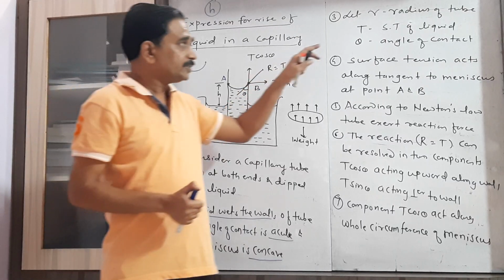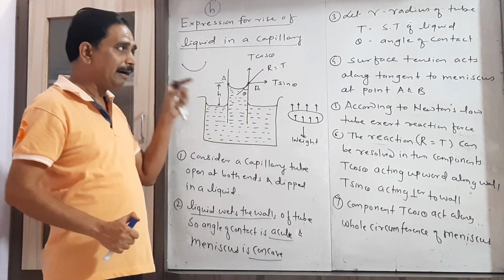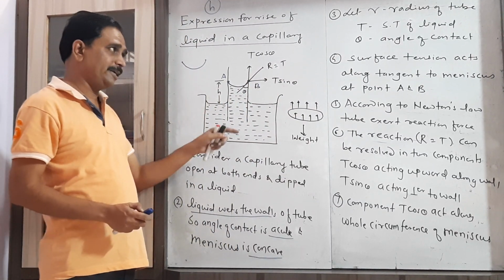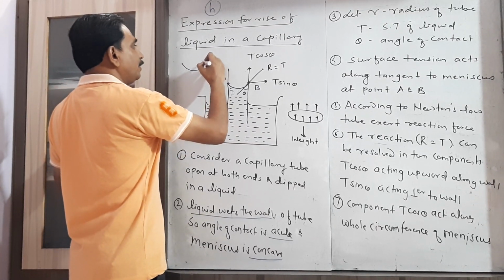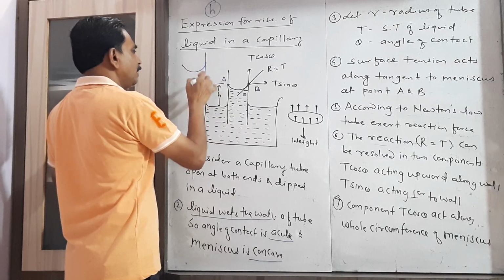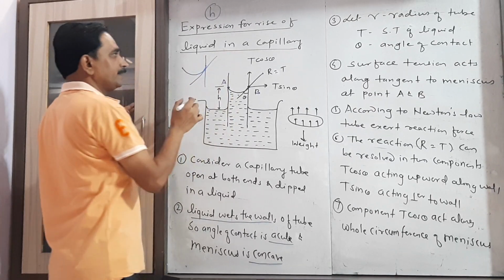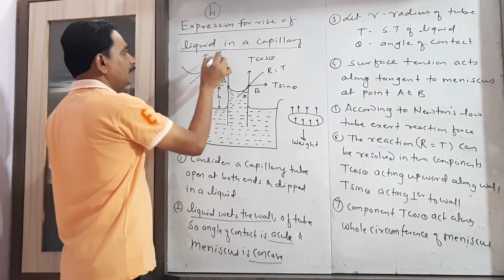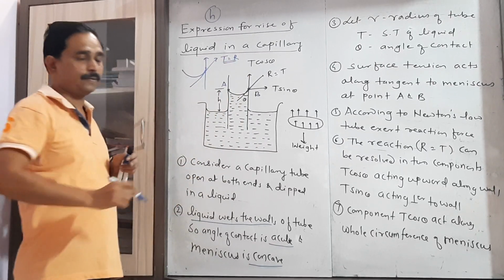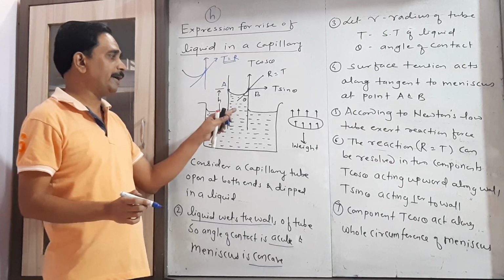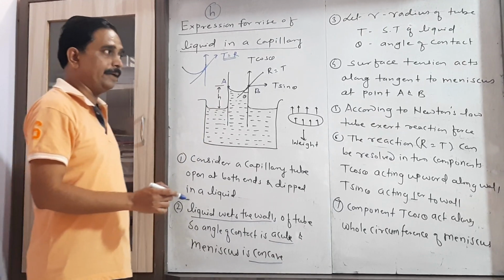So here the surface tension acts along the tangent to the meniscus. These are the two points at which we have to draw the tangent. If I draw the tangent here, this is the surface tension, which is equal to the reaction, that is the force exerted by the tube on the liquid.